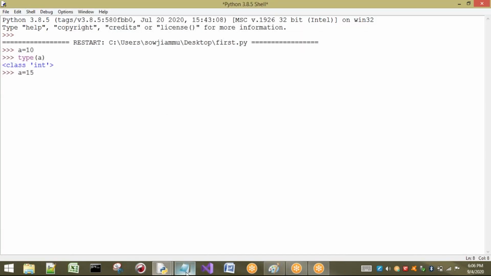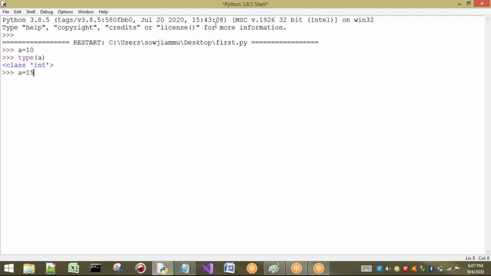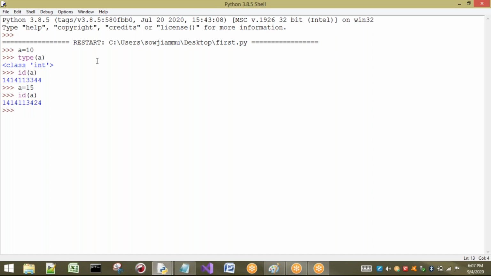Here we should talk only about immutability. The reason is that all our fundamental data types are immutable, so we should only talk about immutability. I will show you clearly. Now see here, I want to see the address of a, for example, id of a. So it is going to give me some address. Next I'm going to create one more value for a. That means I'm going to change the value. It is also of type int. Now I want to see the address of this a. Now see, the addresses are different.